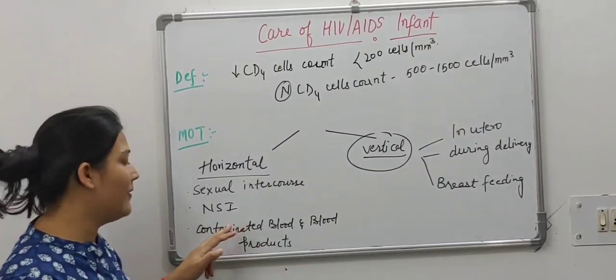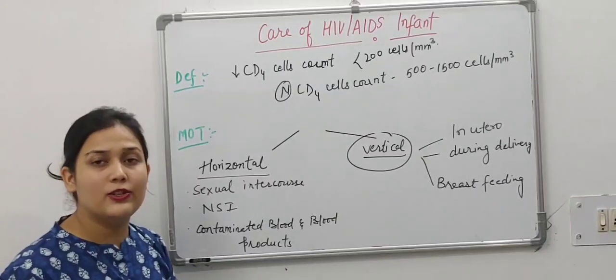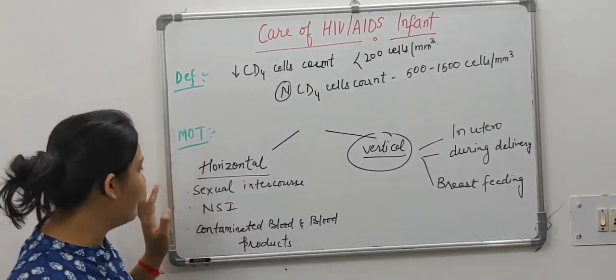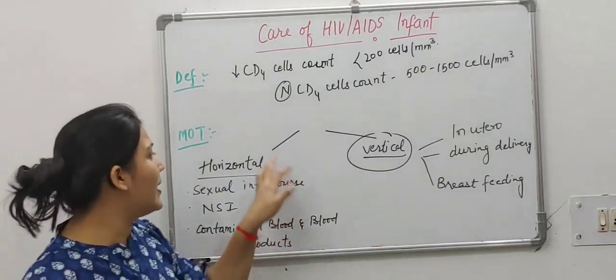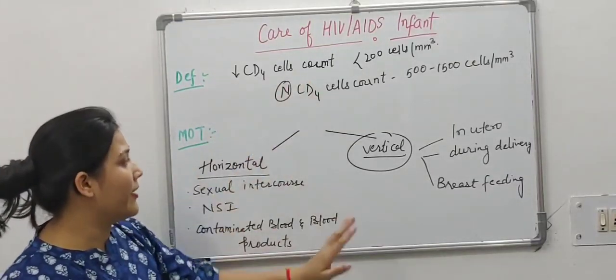Needle stick injury, that means if a person who has HIV infection and the needle injury happens to another person, that will lead to HIV in the other individual. Contaminated blood and blood products, these are the horizontal methods of transmission of HIV.